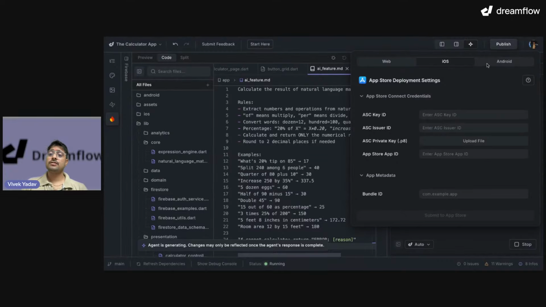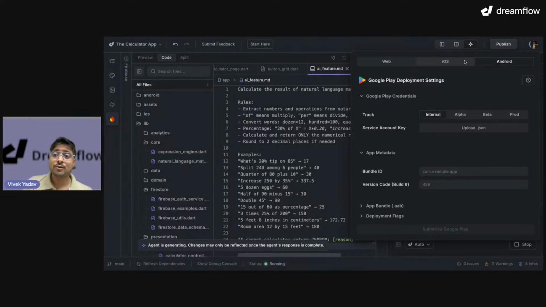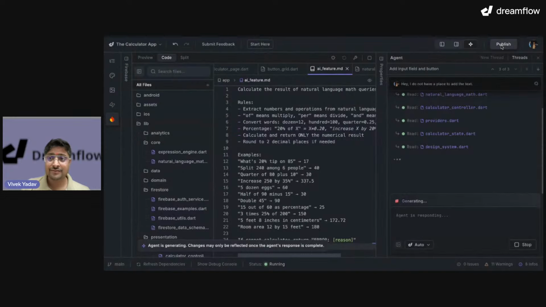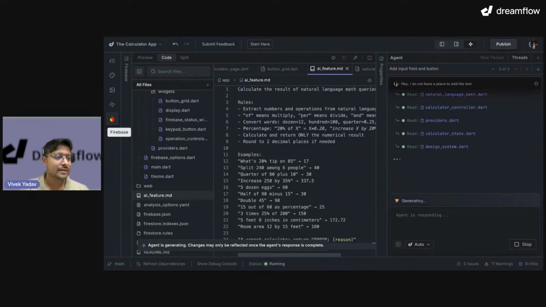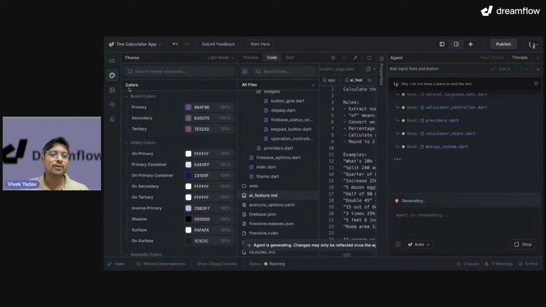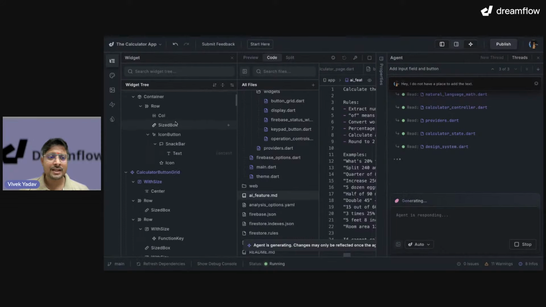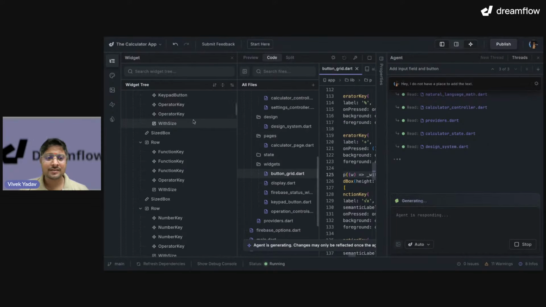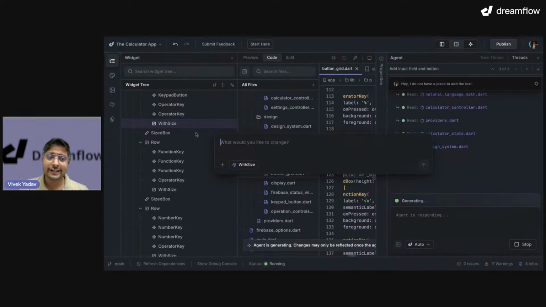I have the application which I directly deployed to iOS and Android from here itself. You have integrations of Supabase, Firebase. Go ahead and do it in this application. We did the integration with Firebase. And if you have assets, you can add your assets. Our theme is over here. Okay, the widget tree is over here to interact. Okay, I can even interact with a widget to do any prompt change directly over here. Right?